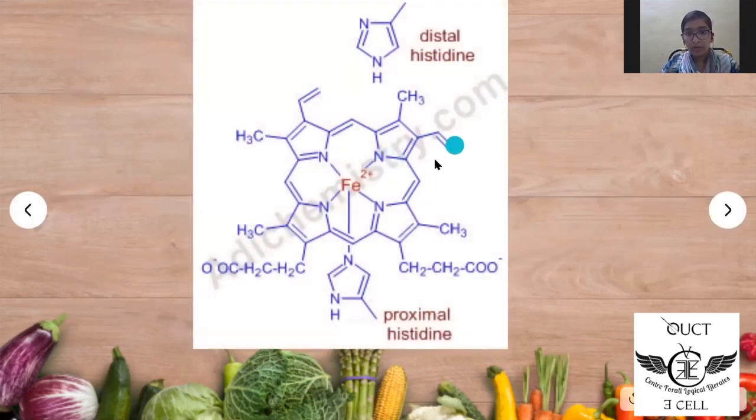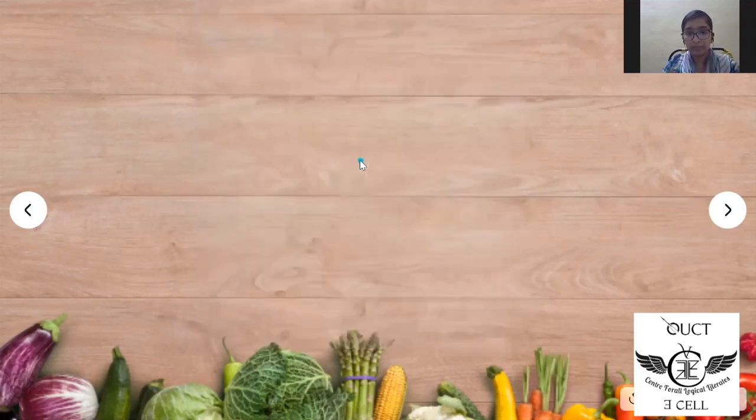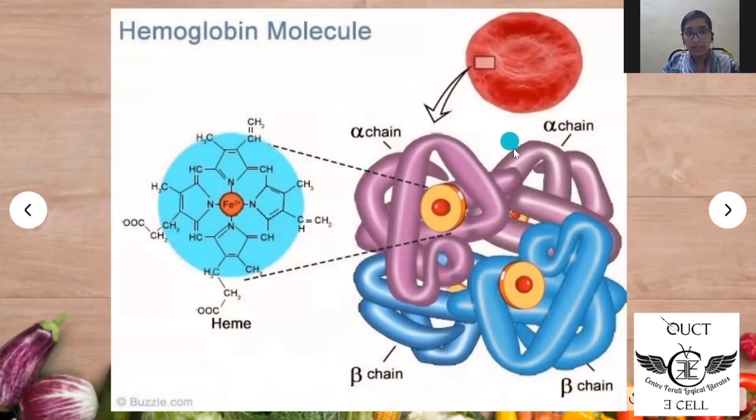Coming to the structure of hemoglobin, this is the structure of hemoglobin. At the center, the iron atom is attached to the four pyrrole rings, and at the fifth site, it is attached to a histidine molecule. The sixth site is left for molecules like carbon monoxide, oxygen, and nitric oxide. And this is the structure of hemoglobin. As we have discussed earlier, there are two alpha chains and two beta chains, and this is the structure of heme.